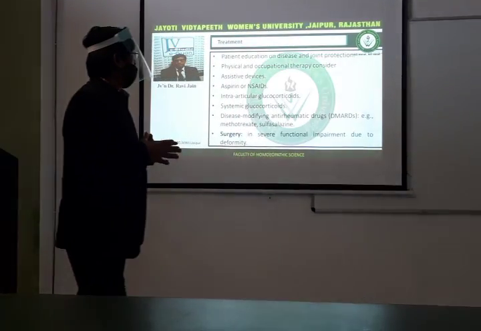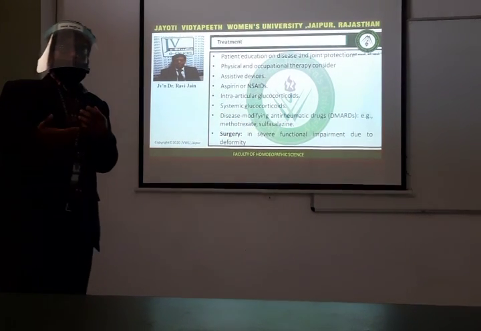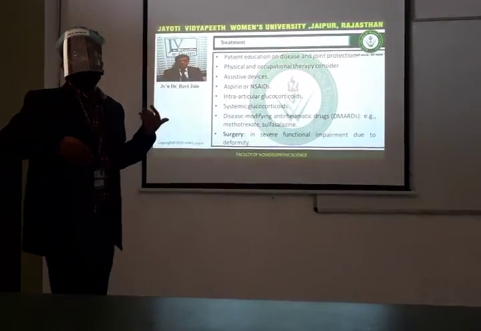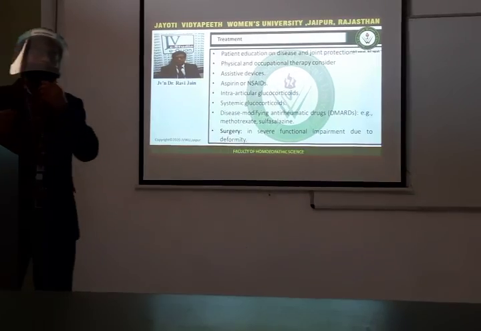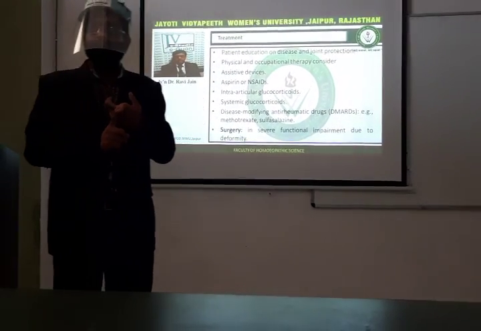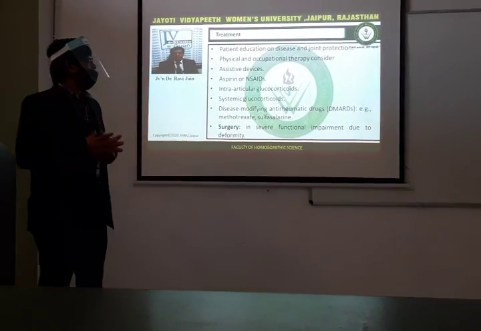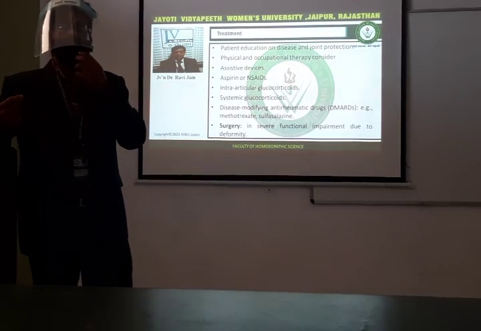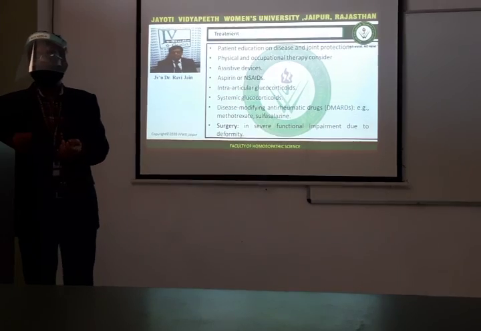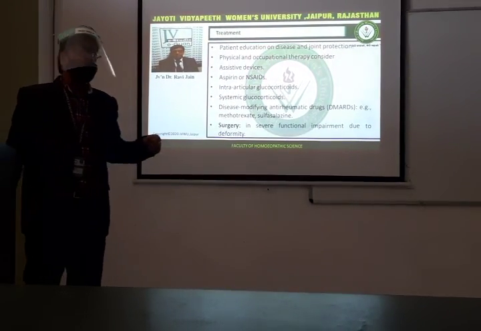Alright. So the treatment consists of the patient education of the disease and joint prevention. So first of all, you have to explain to the patient the disease condition, what can be the severity, what other symptoms can be present, what are the articular manifestations, what are the extra-articular manifestations. We have to give physical and occupational therapy, like physiotherapy, and other therapies. You also have to give an assistive device that can help prevent more and more stress on those particular joints, like sticks and other things.